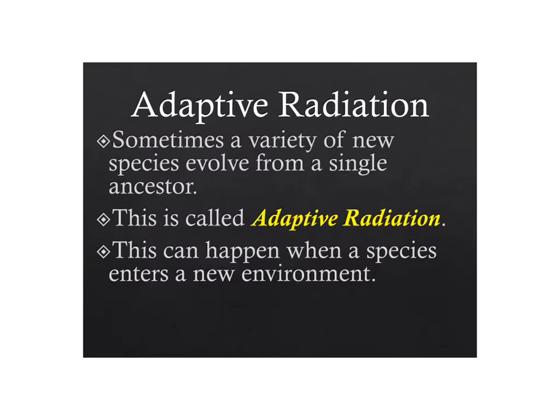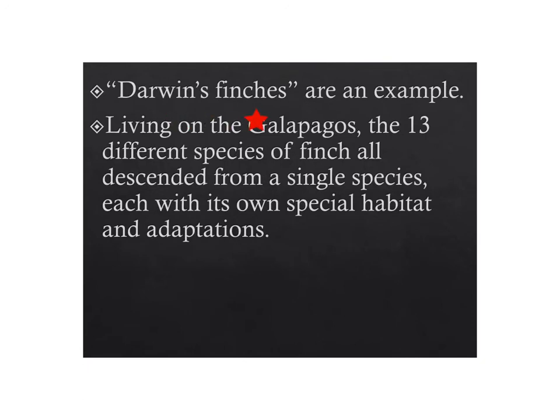Okay, sometimes we see speciation happening where a variety of new species, a bunch of them, evolve from a single ancestor. When this happens, we call this adaptive radiation. So think of like rays of light coming out from the sun. All these organisms are radiating out from this common ancestor. This happens when there's a single new species or a couple of new species that enters a new environment that has previously not been inhabited. An example of this is what we call Darwin's finches. These are finches that live on the Galapagos Islands. There are 13 different species of finch, and they believe that they all descended from a single species that came from the mainland out to the islands.